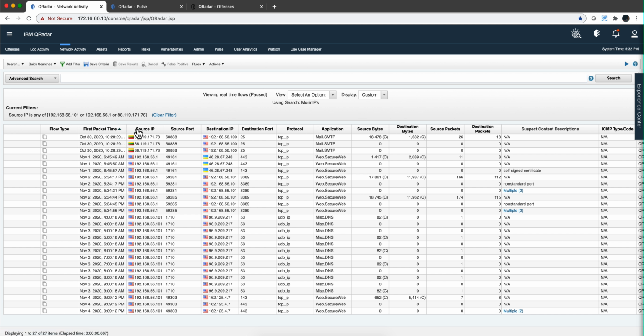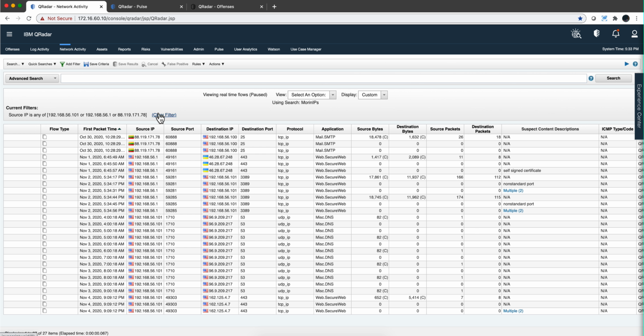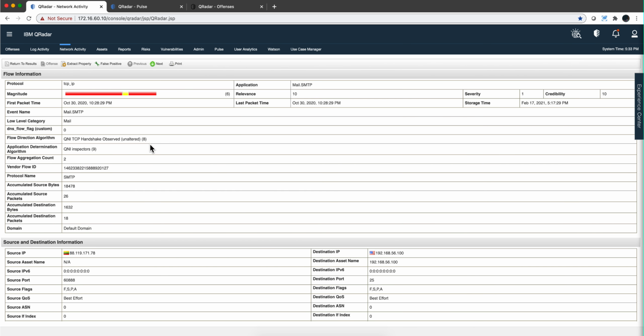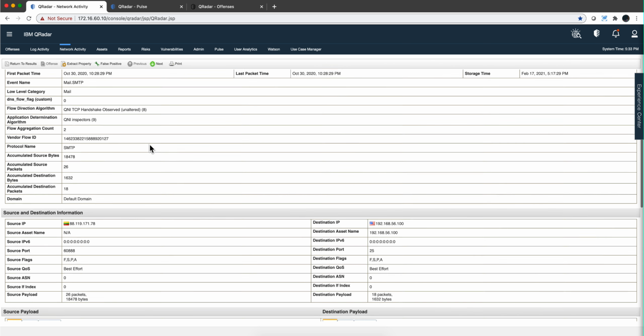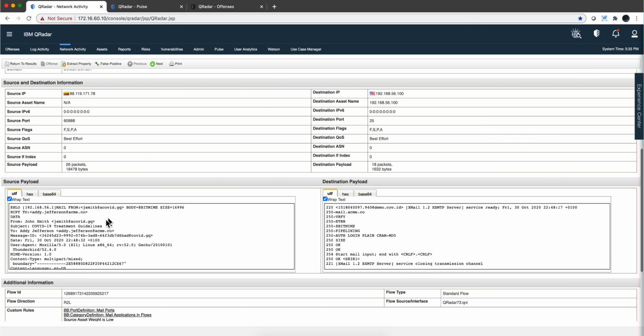And so here we have these sorted starting October the 30th, November 1st, 2nd, 3rd, and 4th. If we hover over this, it is actually something located in Lithuania. Let's see what this is all about. We want to understand this better. Again, this is QRadar inspecting the content of the payload. And we can see that this is an email being sent.